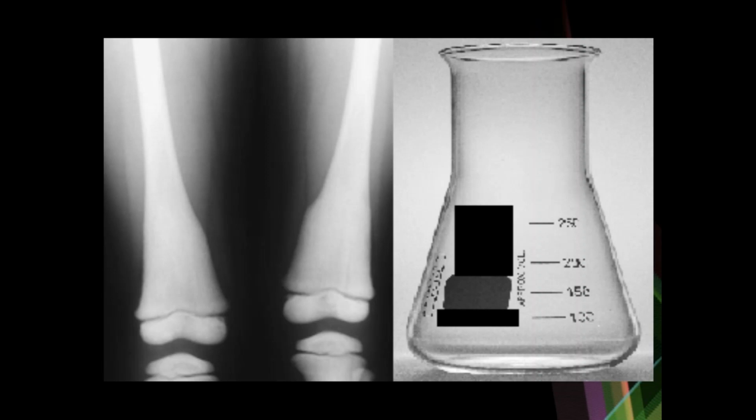Osteoid was not being laid sufficiently. On top of that, osteoclastic activity was excess, leading to resorption of bone. And finally, osteopetrosis. In osteopetrosis, bone laying was normal. However, remodeling by osteoclasts was reduced due to reduced osteoclastic function or reduced number of osteoclasts itself.